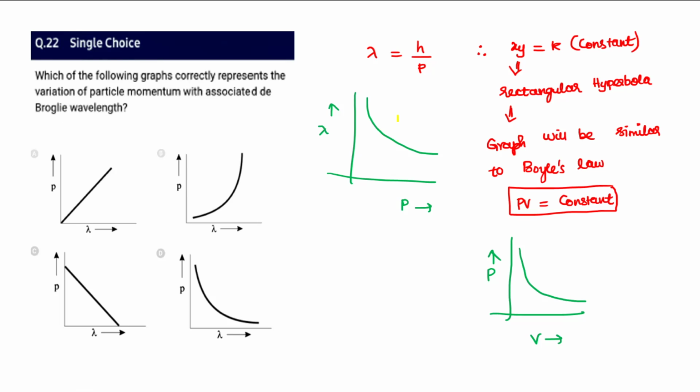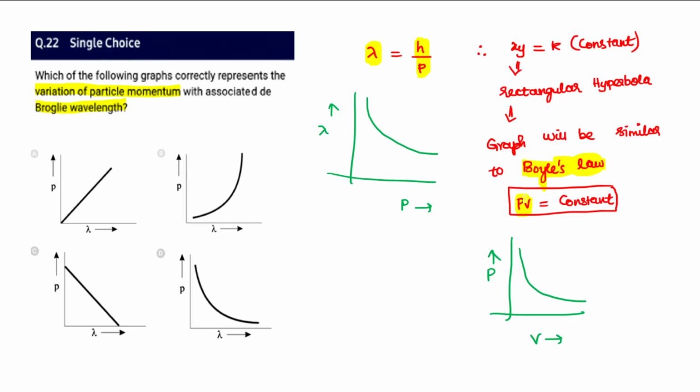And coming to question number 22, they have asked which of the following graphs represents the variation of the particle momentum with the de Broglie wavelength. We know the de Broglie wavelength is lambda equal to h by p, and this is like Boyle's law equation. I hope you know Boyle's law from your grade 11 states of matter syllabus.